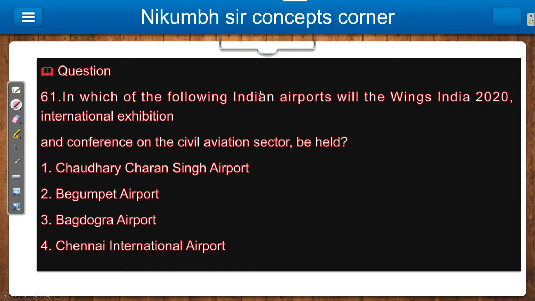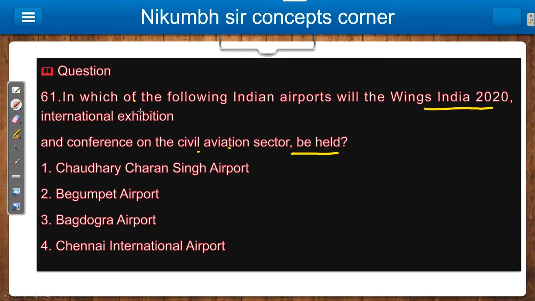61. In which of the following Indian airports will the Wings India 2020 International Exhibition and Conference on the Civil Aviation Sector be held? At which airport do they conduct this? Chaudhary Charan Singh Airport, Begumpet Airport, Bagdogra, and Chennai International Airport. So what is your answer here?